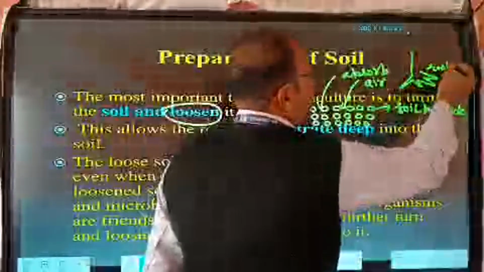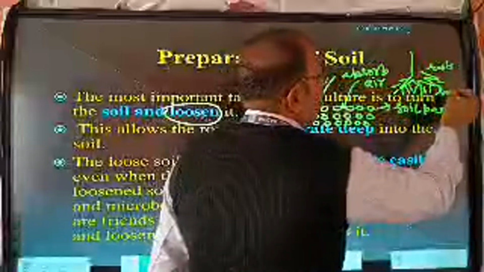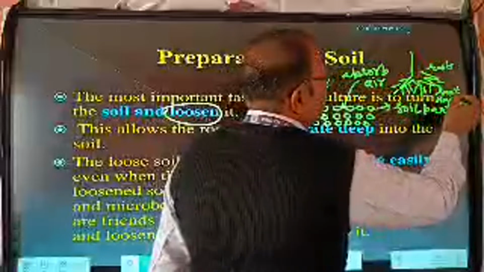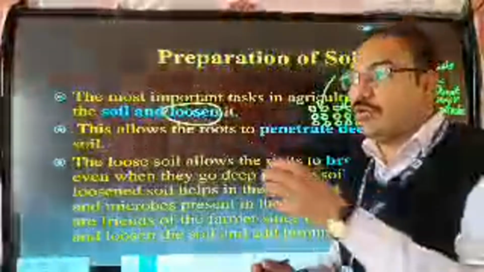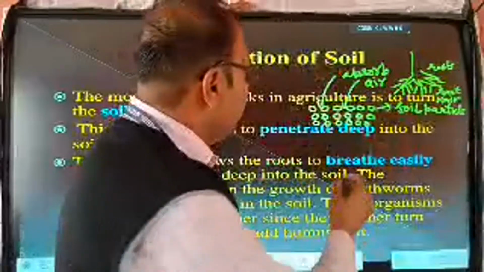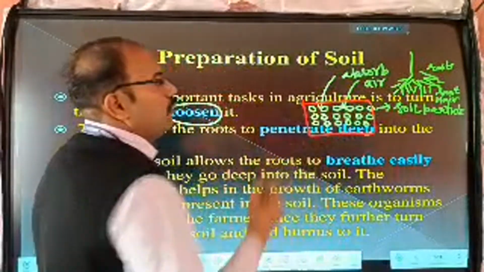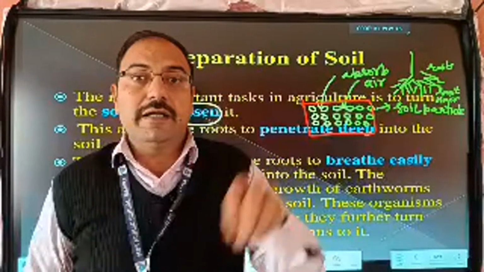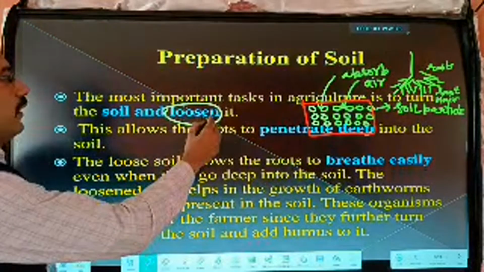Because these contain roots, and these roots contain root hair. What is root hair? These root hairs absorb oxygen easily, because we know plants also go through the respiration process. In respiration, the plant takes oxygen and gives carbon dioxide outside. So if we make the soil porous, the roots of the plant can breathe easily and easily absorb water. So what is important is to make it soft and loose.